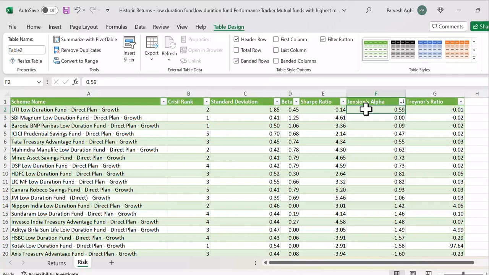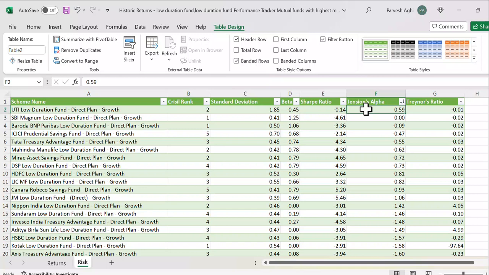That means the return given by the fund minus the risk-free rate, divided by the standard deviation. Is that the formula for the Sharpe ratio? Do you all remember? It is basically the return given by the fund minus the risk-free rate divided by the standard deviation. Now, how will the figure be negative? If the risk-free rate is higher and the return given by the fund is lower. So that means all the funds are giving lower than the risk-free rate. We can presume that.